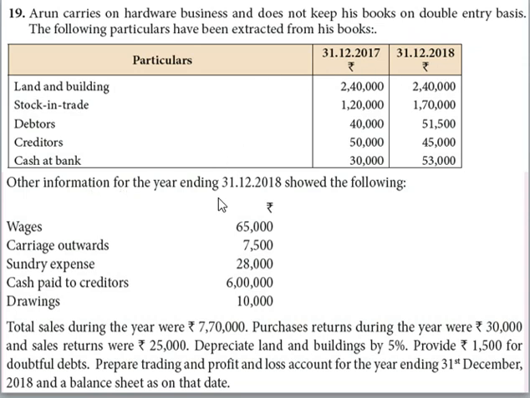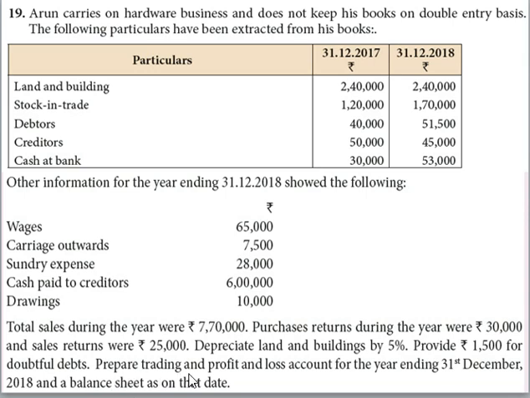Other information for the year ending 31st December 2018 showed the following: wages, carriage outwards, sundry expenses, cash paid to creditors, drawings. They have also given some additional information and adjustments. Total sales during the year is 7,70,000. The amount for purchase return is 30,000 and the amount for sales return is 25,000. The adjustments for land and buildings and doubtful debts are 5% and rupees 1,500.